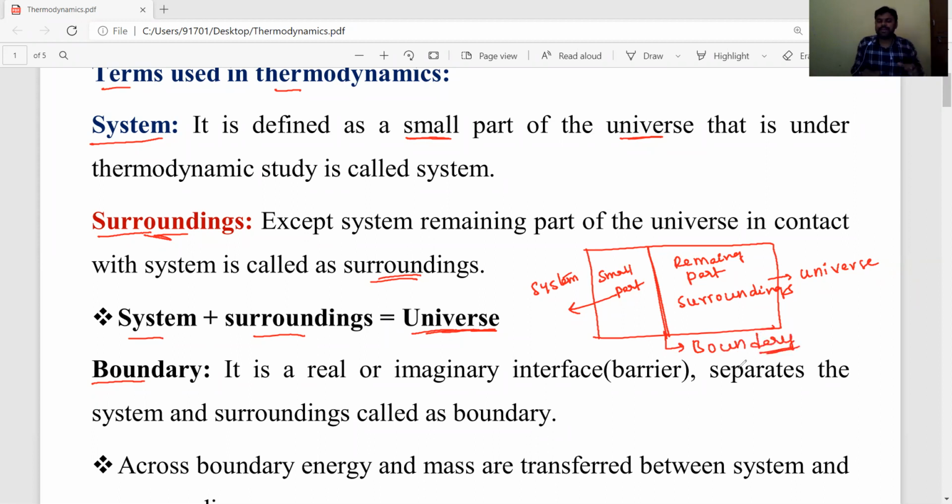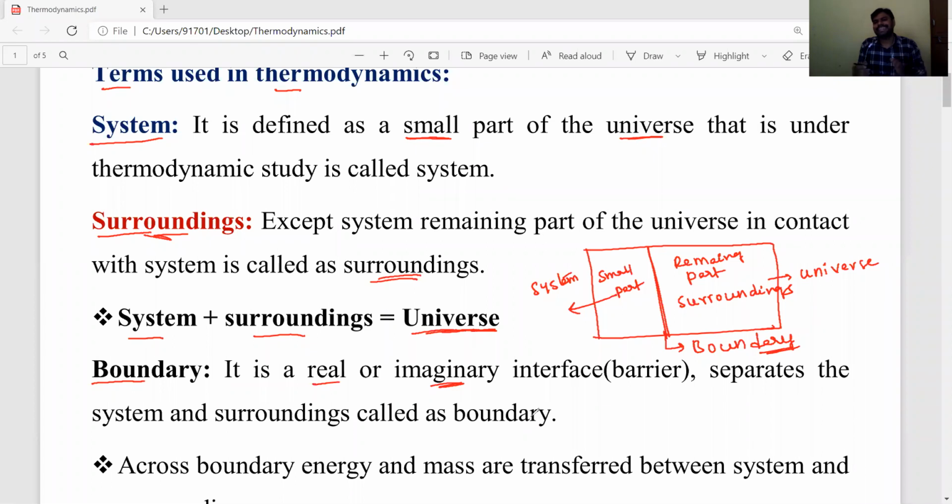For example, your classroom can be separated from the entire college by walls. That is a real boundary. Sometimes in chemical reactions, real boundaries may be present or imaginary boundaries may be present. So the boundary is a real or imaginary object that separates the system and surroundings. What is the importance of this boundary?